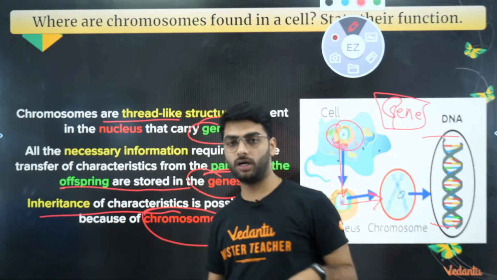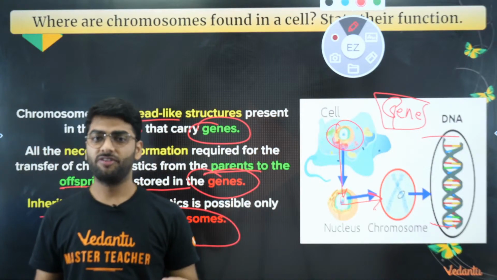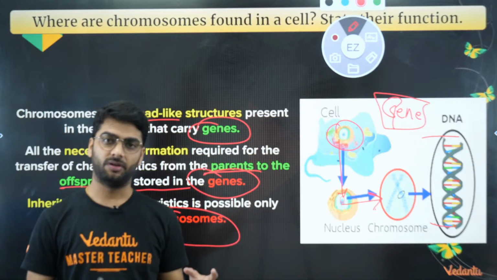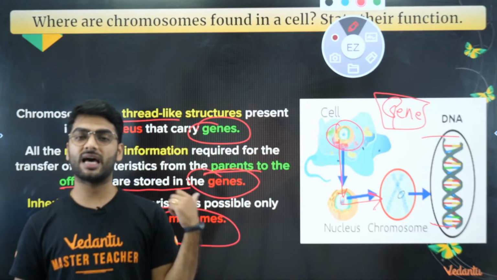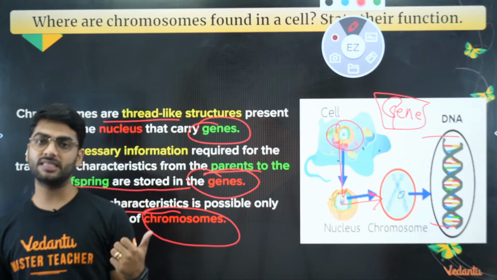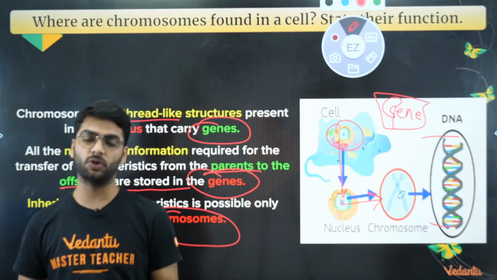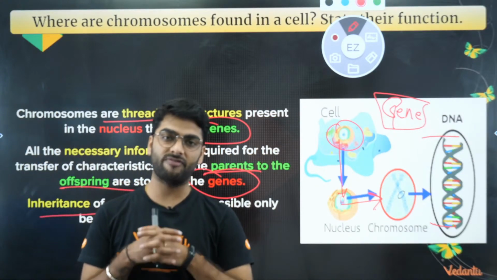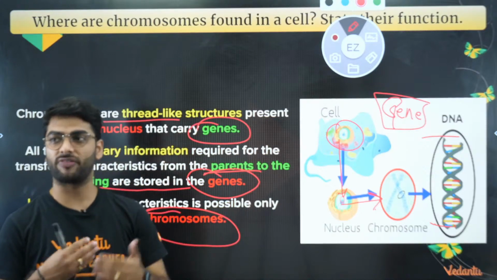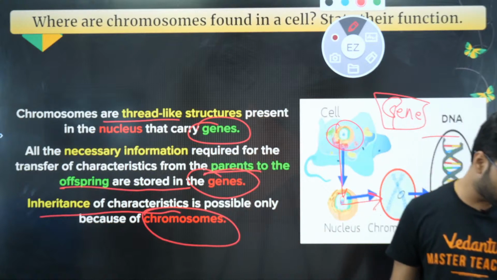So all your external appearance, phenotype and genotype, both are decided by the genes, and genes are a segment of the DNA. DNA is a part of the chromosome, chromosome is a part of the nucleus, nucleus is a part of the cell. So chromosomes are very, very important for carrying characters from the parents to the offspring. Please read this question very carefully.